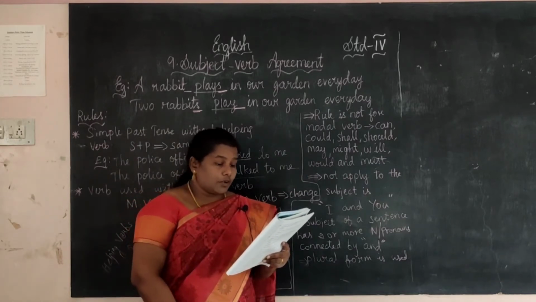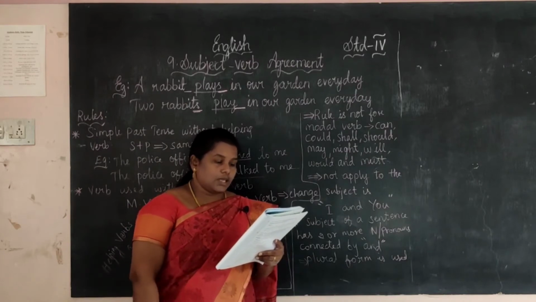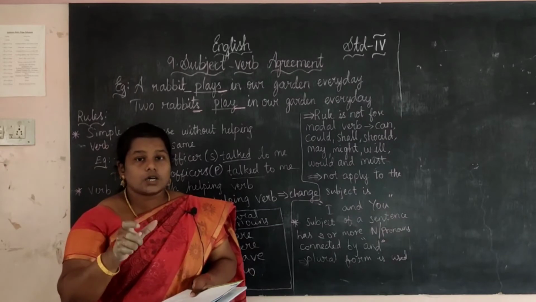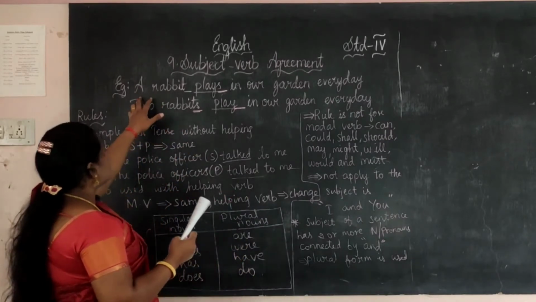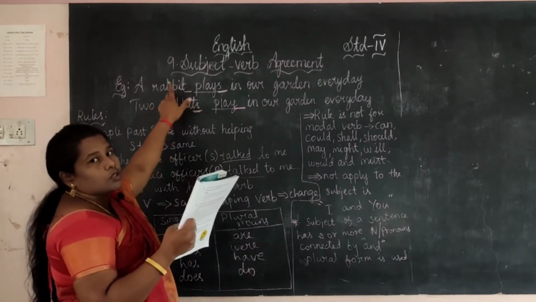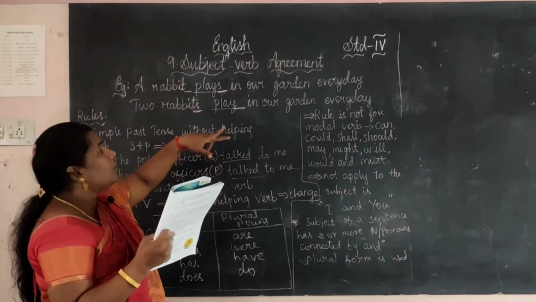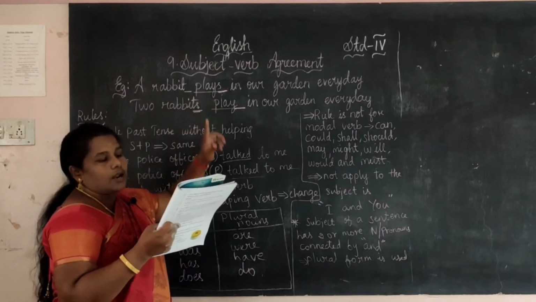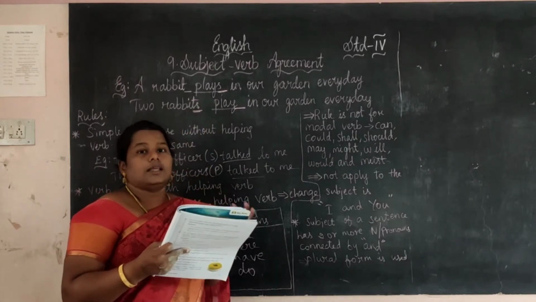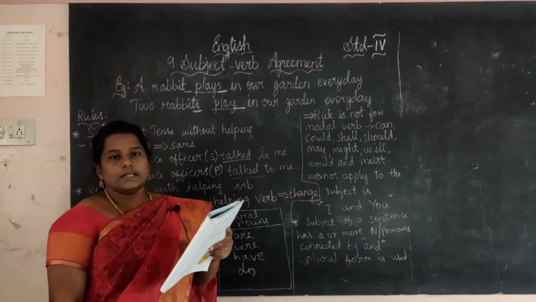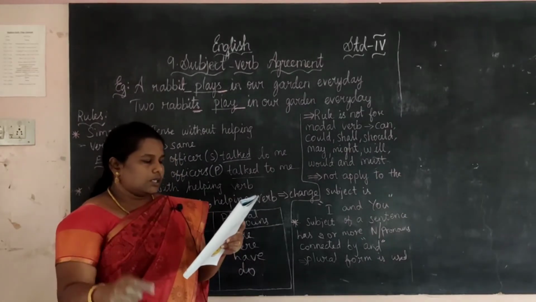Choose the correct verbs to fill in the blanks. See, this car. See the subject, this car. This car is the subject. Here it is like the rabbit. Okay. So where do we want to add the s? In the verb. Then how? Which is the answer here? Yes, first one answer is runs. Runs. The s will come. So tick the word.